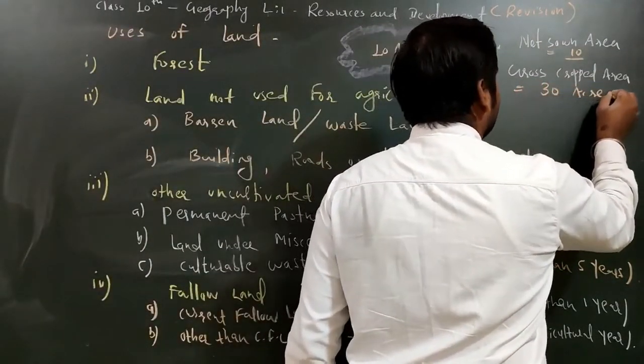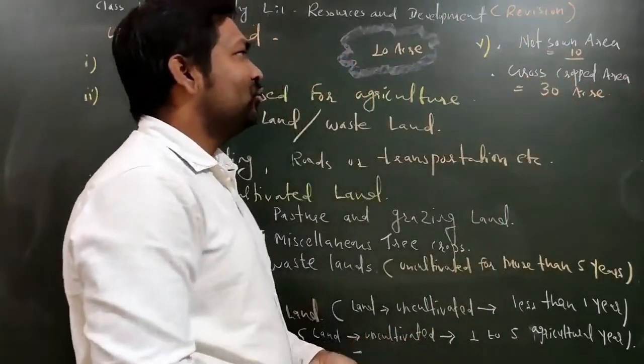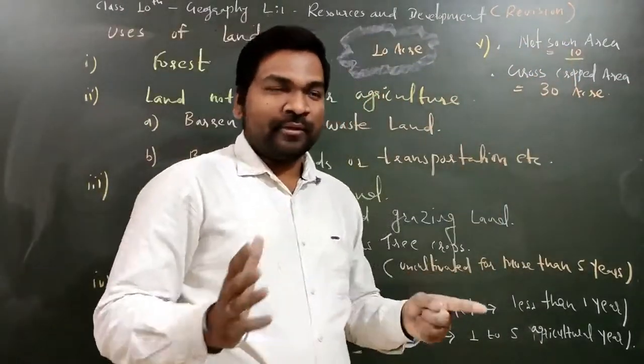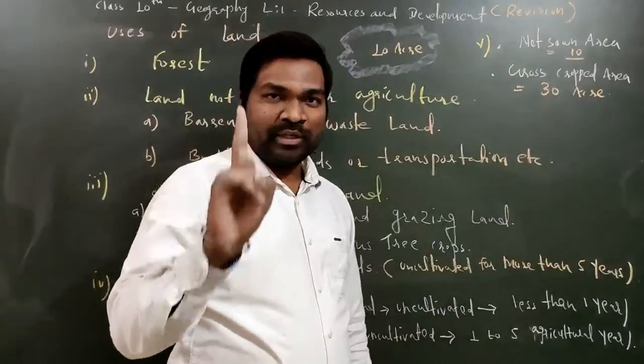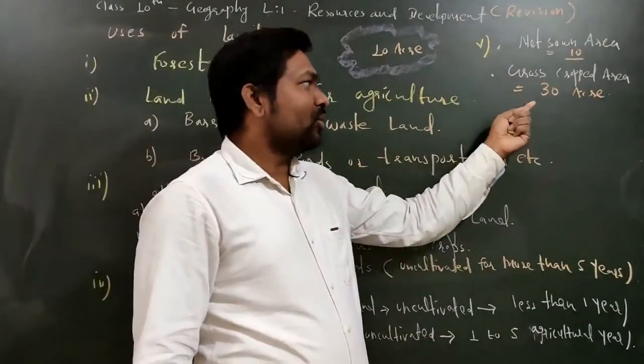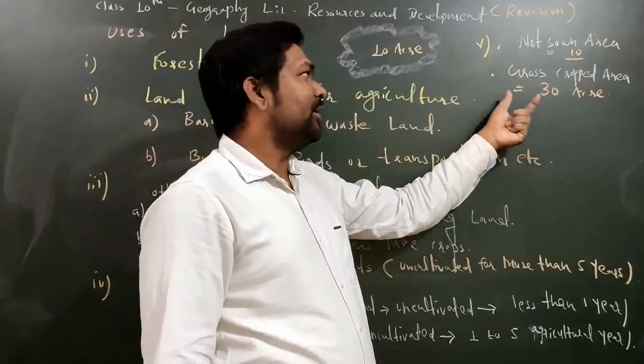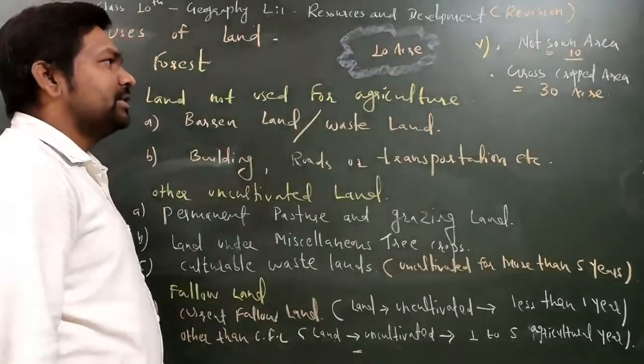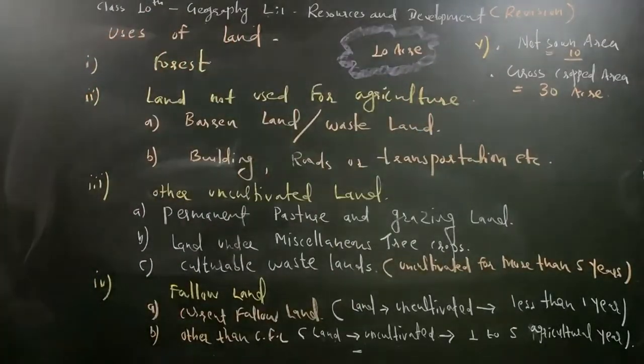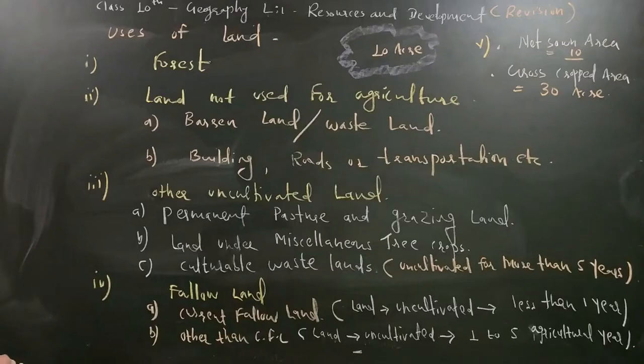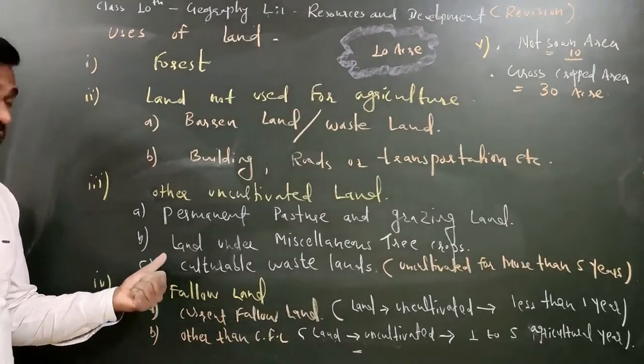Understood? So what is the difference here? Net sown area and gross cropped area are both similar, but net sown area is counted only one time and gross cropped area is counted multiple times. So I hope net sown area and gross cropped area are clear to all of you. So in this way the use of land is clear to all of you.